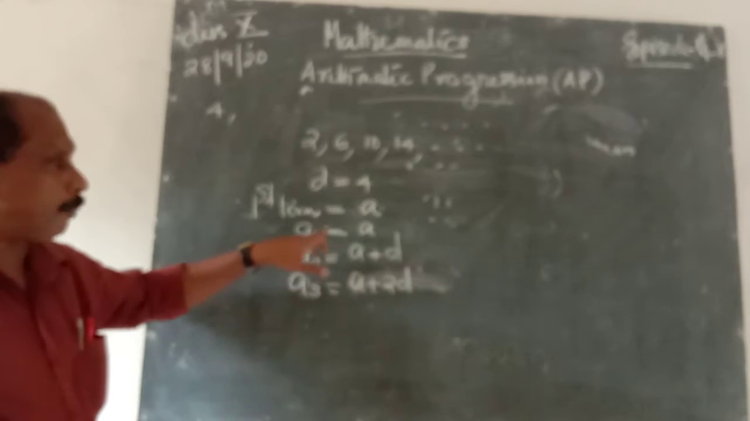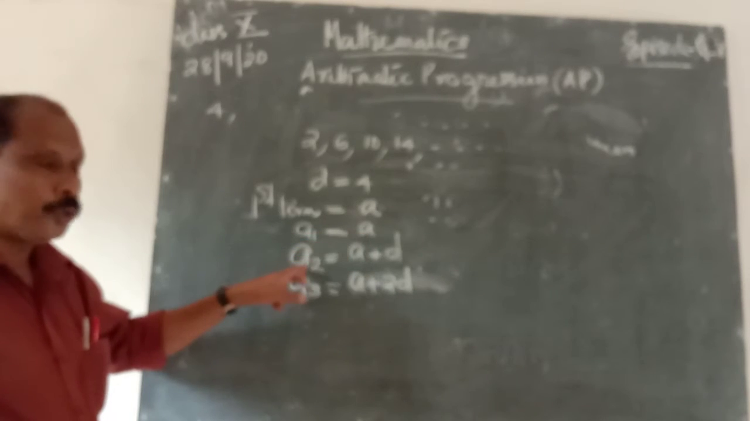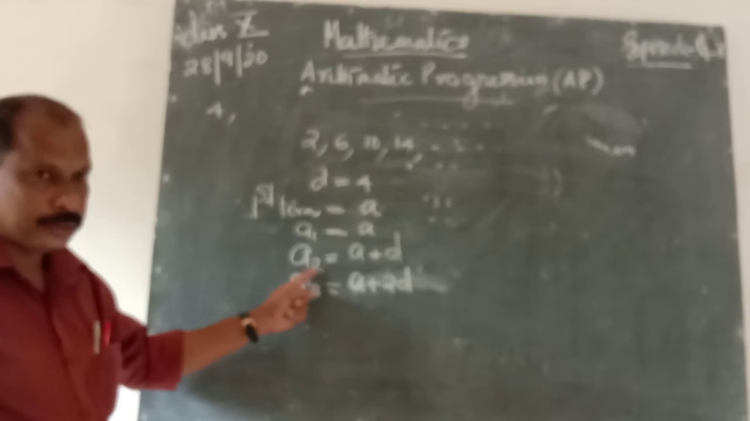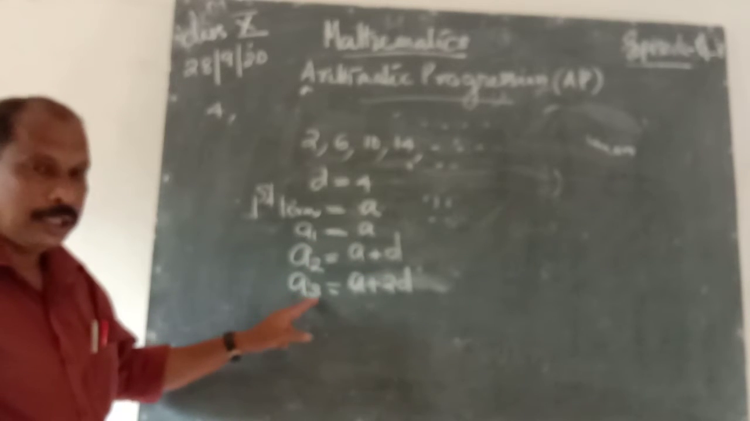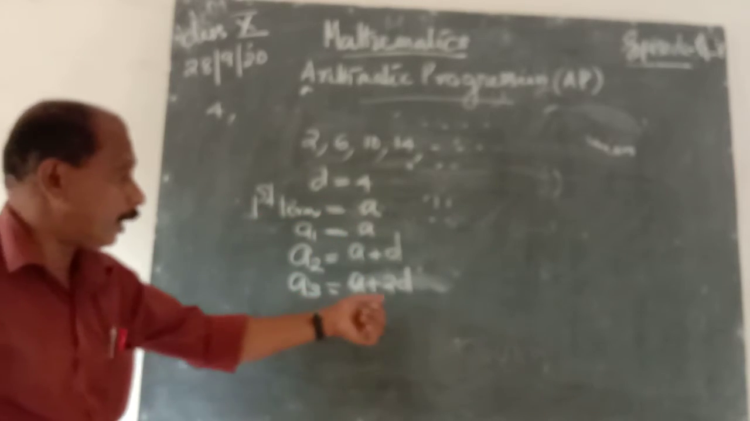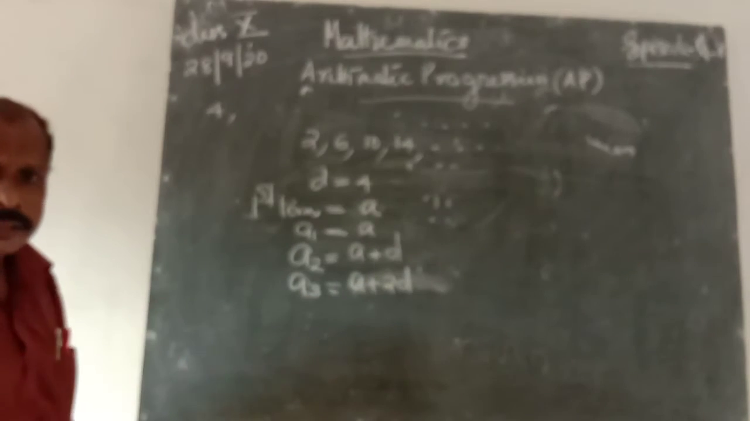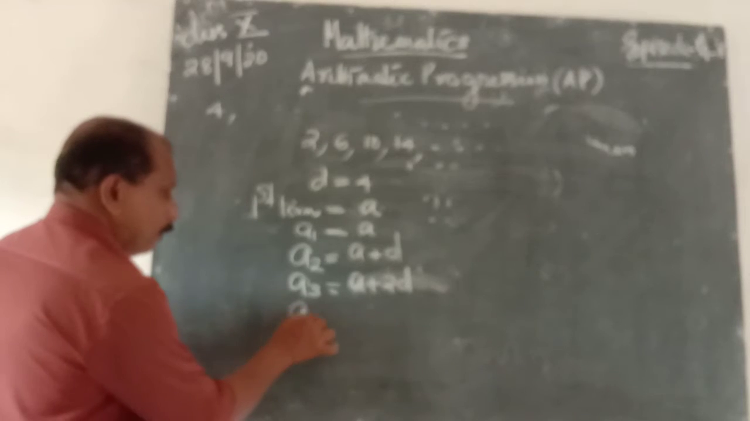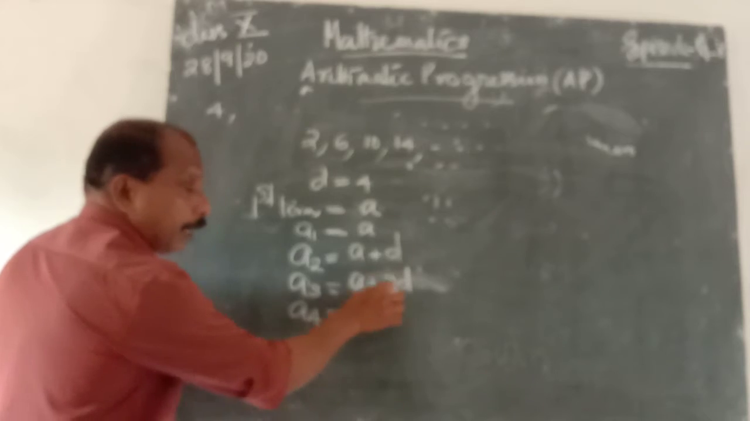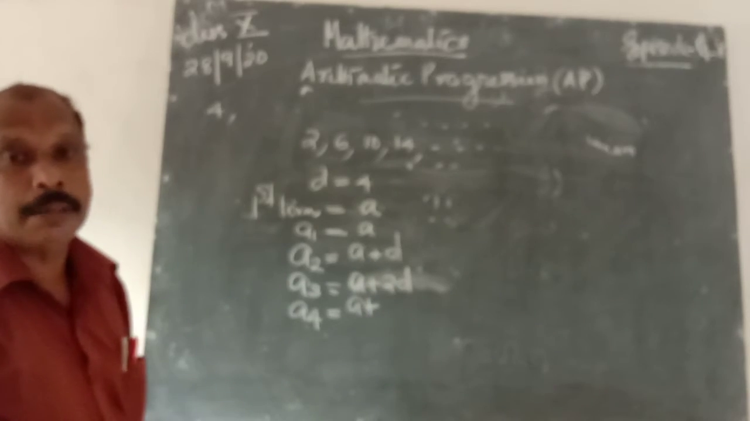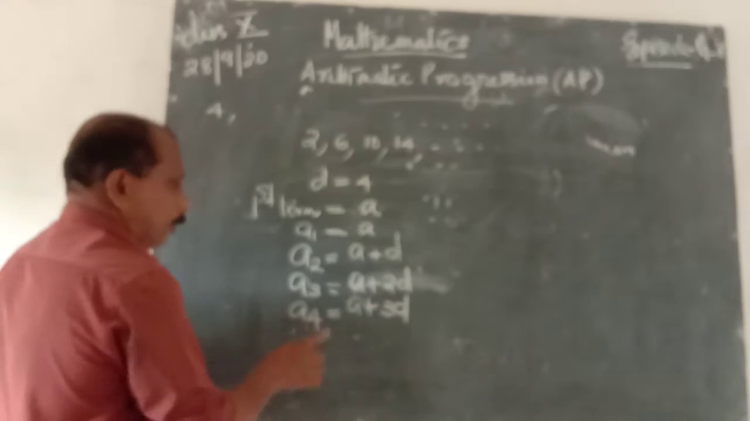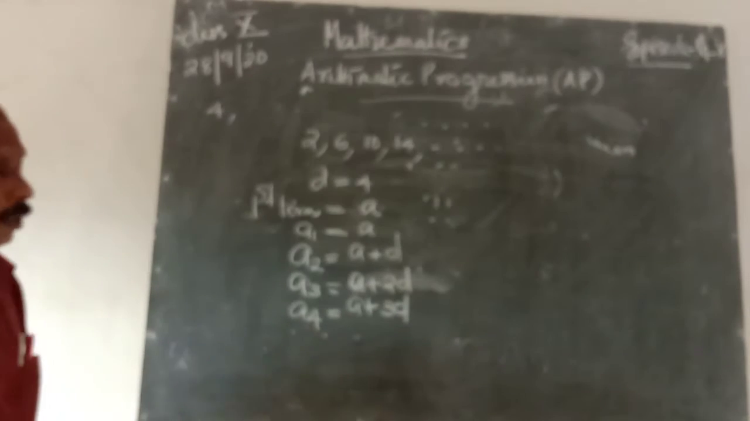a1, that is first term, it is a. a2, that is a plus 1d. Suffix 2, that is second term. a3, a plus 2d, that means 1 subtracting from 3 we get 2. Similarly, what is the fourth term? a4 is equal to a plus how many d? a plus 2d plus 1 more, that means a plus 3d. Etc. That is 3 is 4 minus 1.